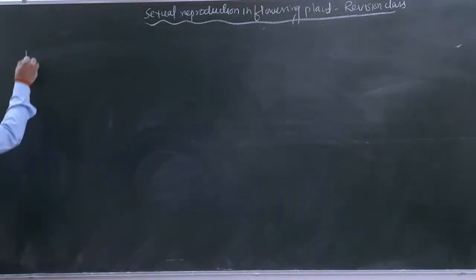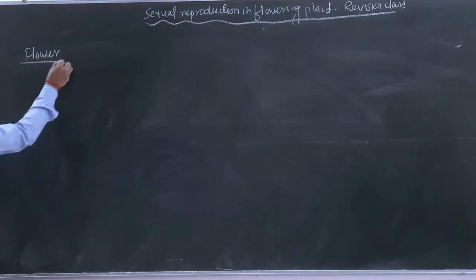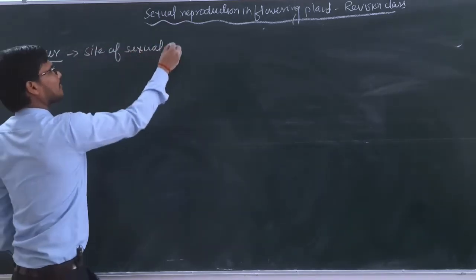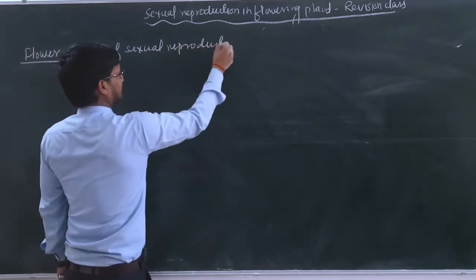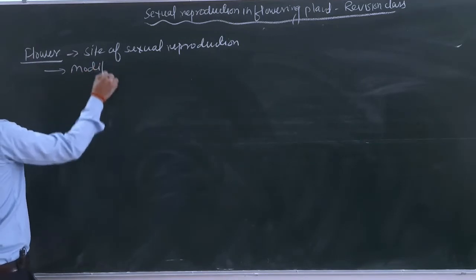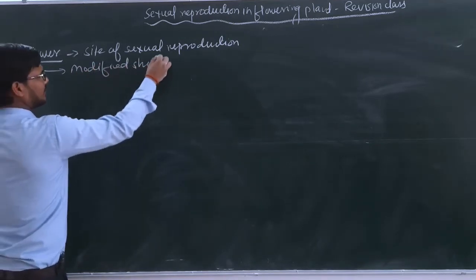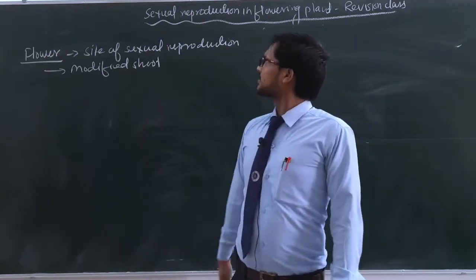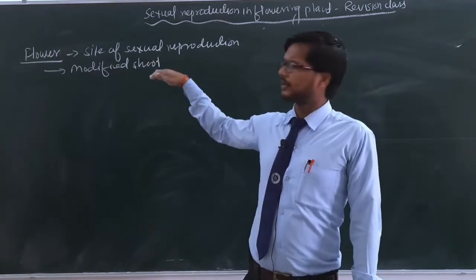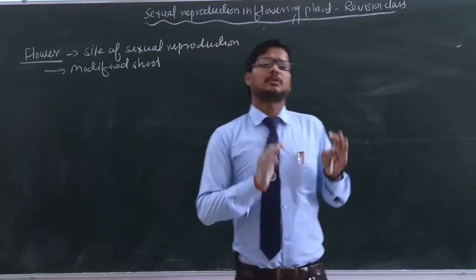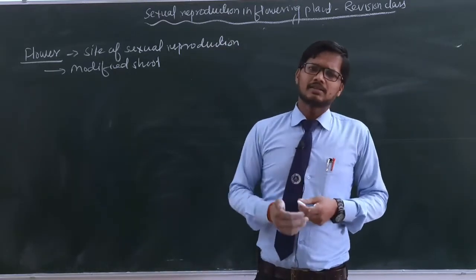Okay, dear students, so we are starting with the flower. As you know, flower is the site of sexual reproduction, and flower is a modified shoot. Here we will discuss only important things. These two points are important: flower is the site of sexual reproduction, meaning sexual reproduction takes place here, and flower is known as a modified shoot. You are all aware of this because you studied it in the morphology of flowering plants in class 11th. Let's take a quick recap.